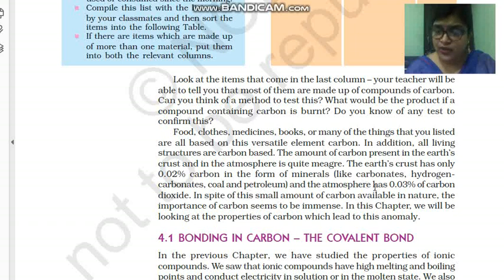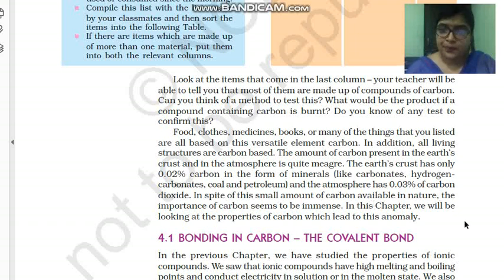And the atmosphere has 0.03% of carbon dioxide. In spite of this small amount of carbon available in nature, the importance of carbon seems to be immense. In this chapter we will be looking at the properties of carbon which lead to its vital role.